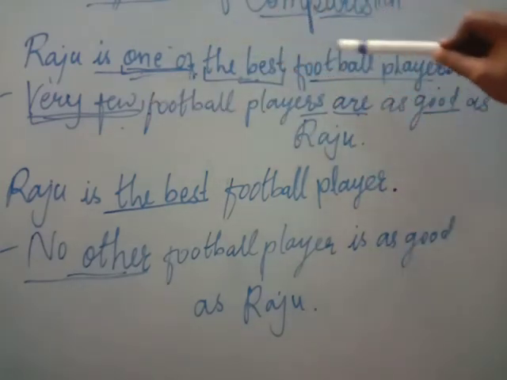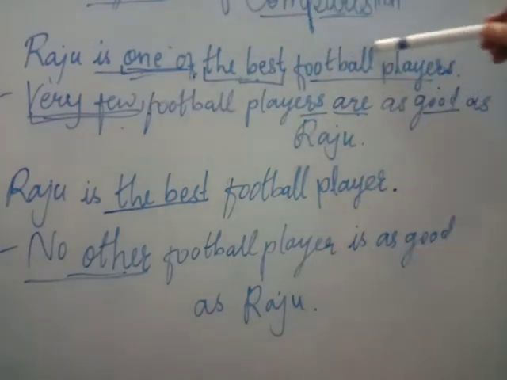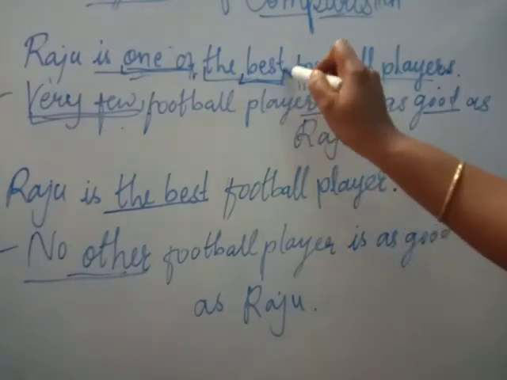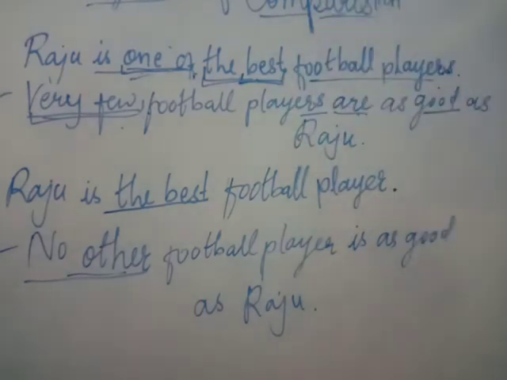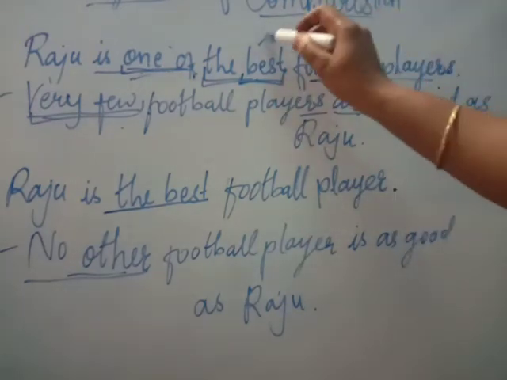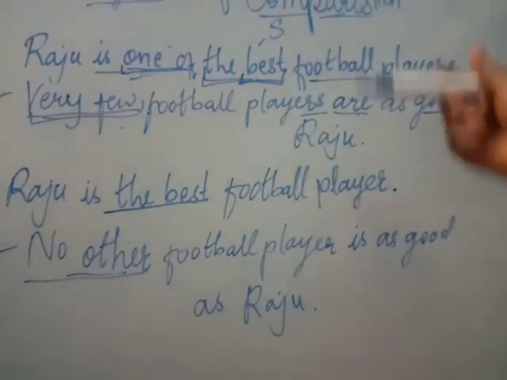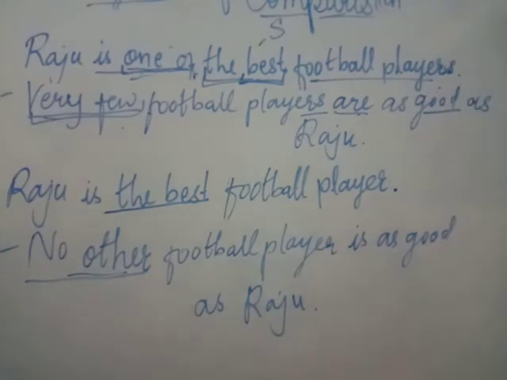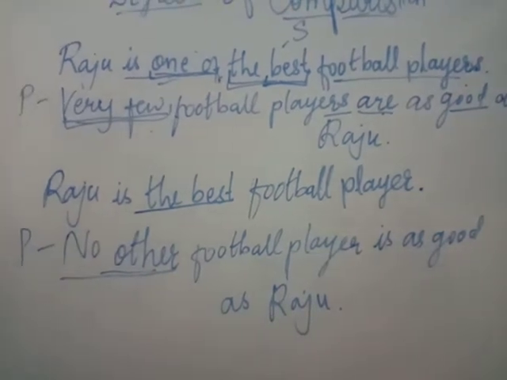So first of all, identify this sentence. Raju is one of the best football players. Here you have to identify which quality is given. Here Raju is best, and before that "the" is written. So obviously this is showing you that it is the superlative degree. Now we have to change it into the positive degree, the first form of it.